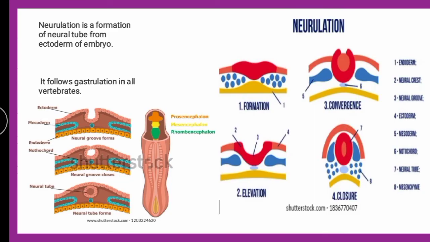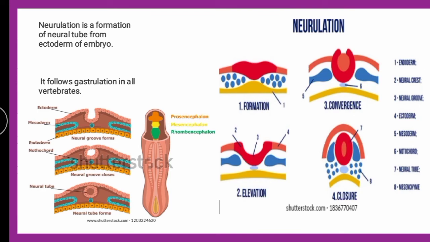Now, for that, we are supposed to know about neurulation. Neurulation is the formation of neural tube from the ectoderm of the embryo. If you will see here, the ectoderm, the cavity is getting formed, then the cavity is getting fused, and the neural tube here you can see which has been formed. So the first is the formation, then the second is the elevation of the cavity formation, then third is the convergence, and the fourth is the closure, which forms the neural tube. That is the neurulation process.